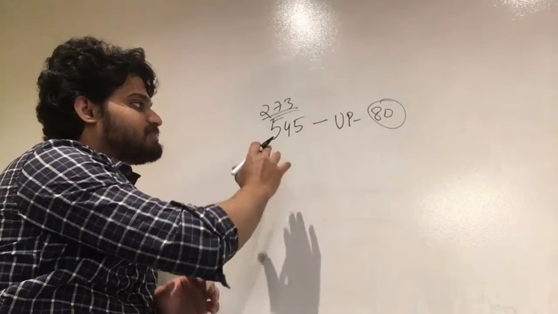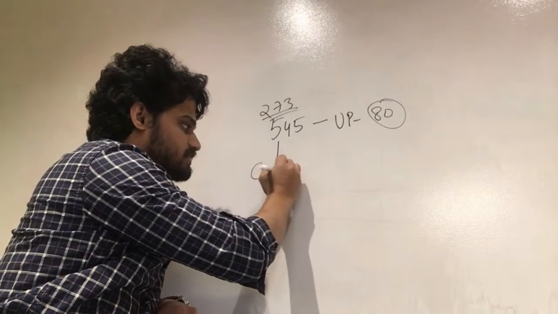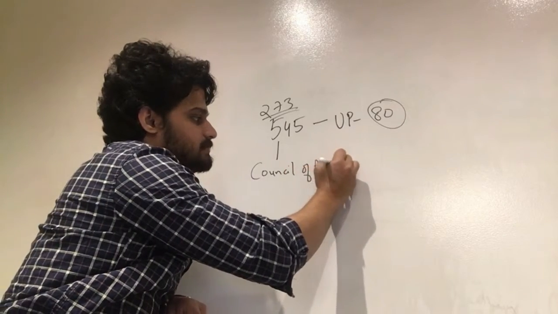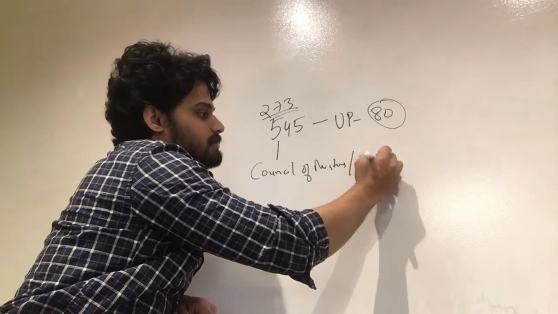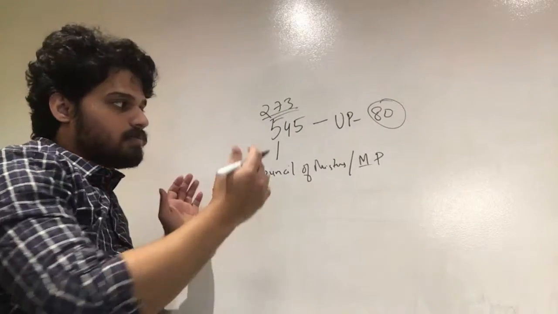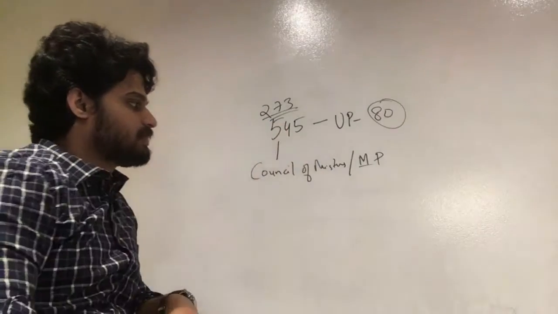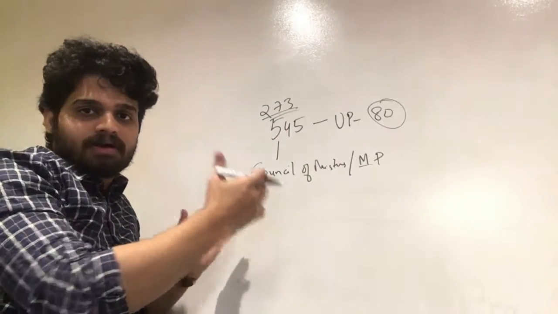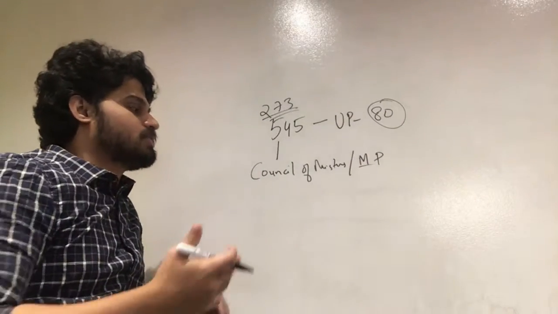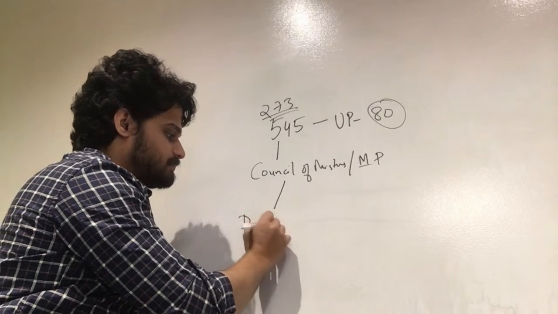So 545 seats, people representing these seats are called Members of Parliament, or MPs. So this is a group who are the representatives in Lok Sabha. Think of this as a group in a class, and the class has a leader, right? Just like that, the Council of Ministers will choose a leader for themselves. That leader is called Prime Minister.